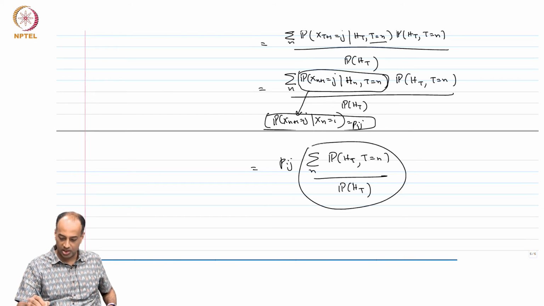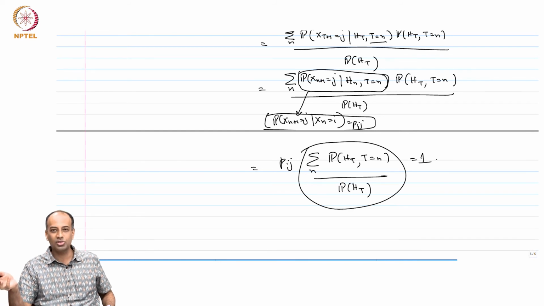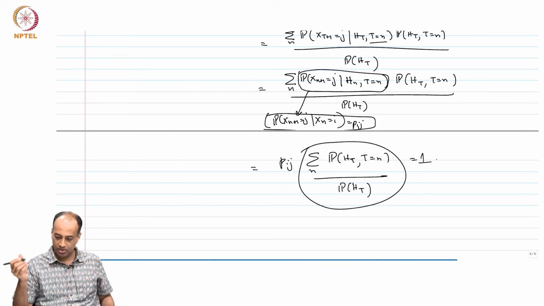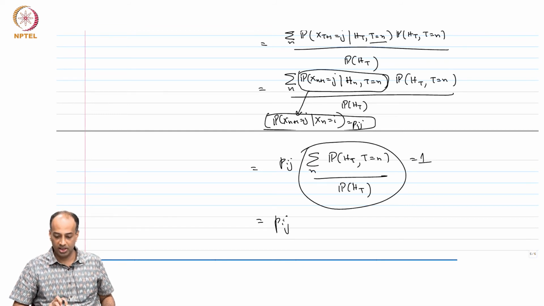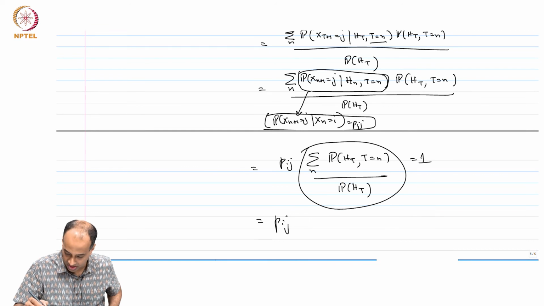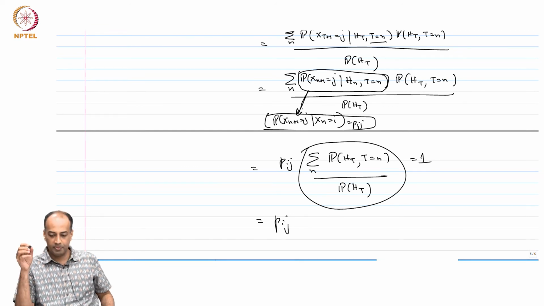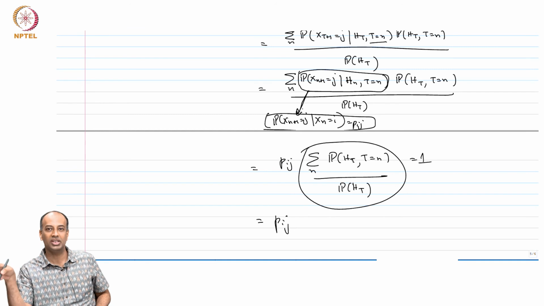Now, this is equal to 1. Why? Because this is just total probability. So, this is equal to Pij as we wanted. The key step is in realizing that this circled probability is equal to just P of X n plus 1 equals j given X n equals i, which is equal to Pij, and this is because t equals n is determined completely by the history H n, and in H n, X n equal to i is the only thing that matters.